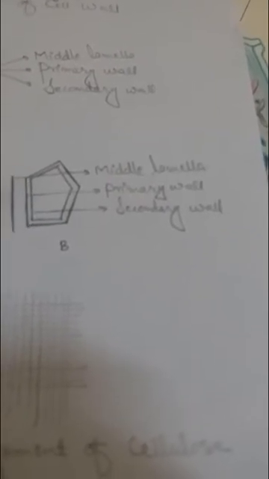On both sides of the middle lamella, cellulose is deposited and arranged in a crisscross manner to form the primary wall. It also contains some pectic substances and lignin. Crisscross means just like the net of a volleyball. These are the cellulose fibers, which are present at right angles to each other.